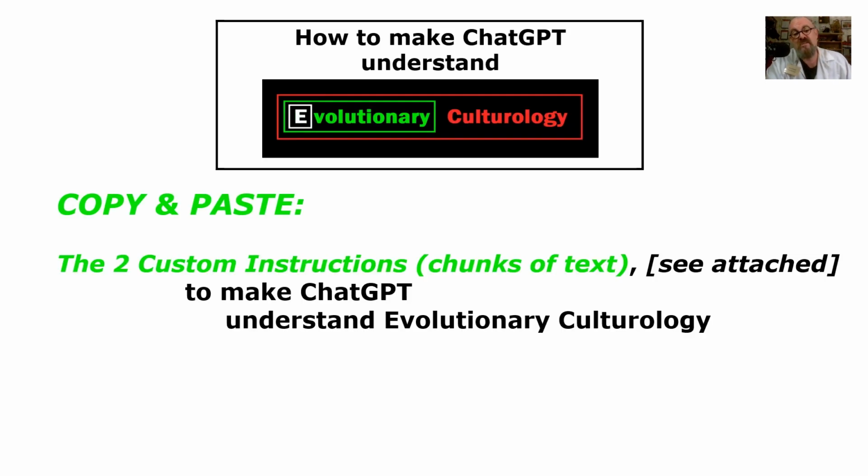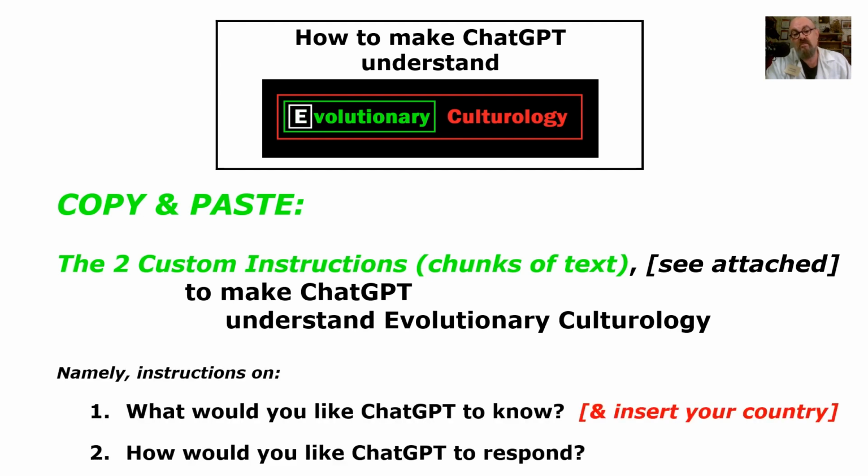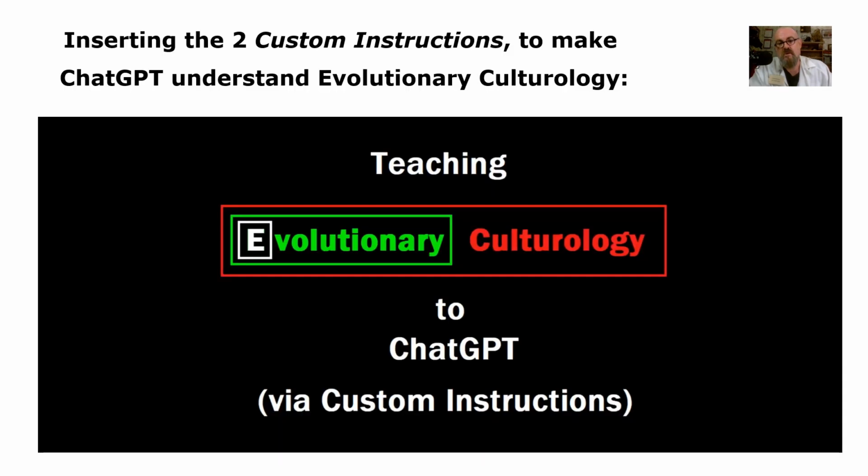All we do is copy and paste the 2 custom instructions, or the chunks of text which are attached, into ChatGPT to make it understand EvCult. We're giving it instructions on what would you like ChatGPT to know, and in that instruction you might have to change the name of your country or nation there as well, and paste that in. And how would you like ChatGPT to respond? Paste those 2 instructions in. So here's how we insert the custom instructions into ChatGPT.